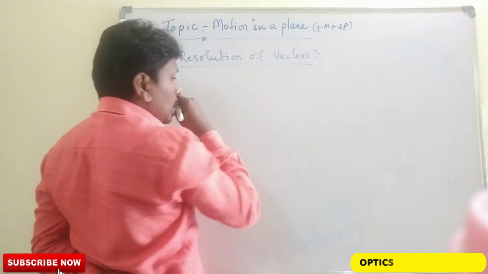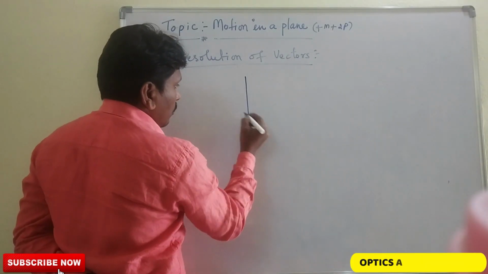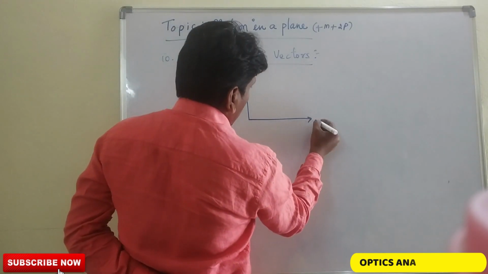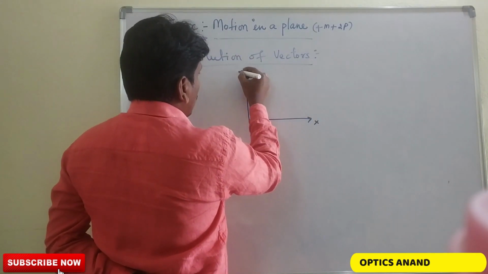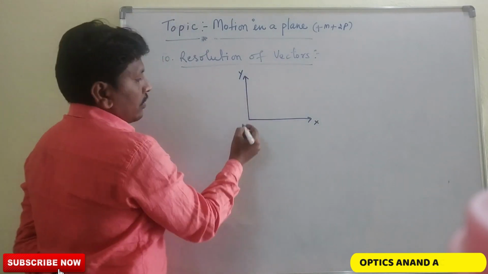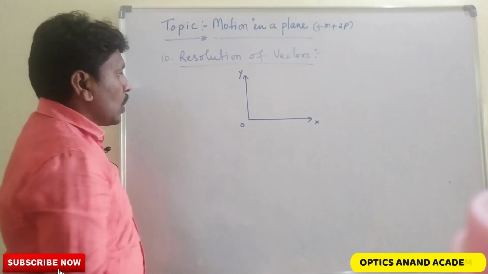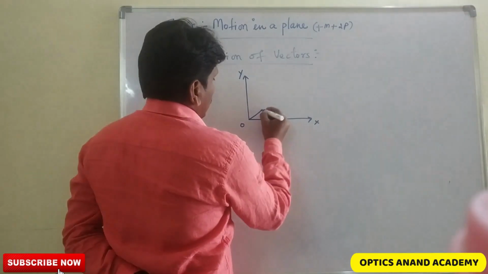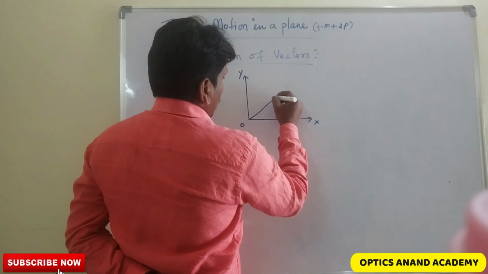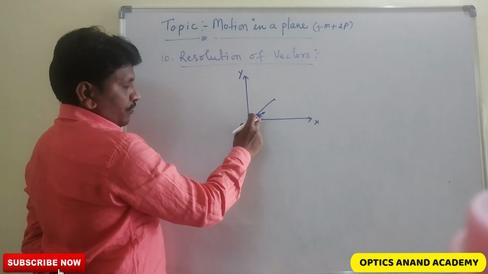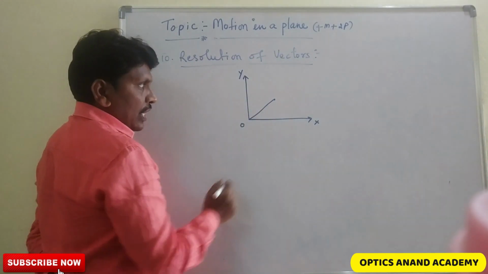What is the resolution of a vector? To understand it, let us see this graphical representation with x and y axes drawn from the origin. This is a point drawn from the origin by a straight line.